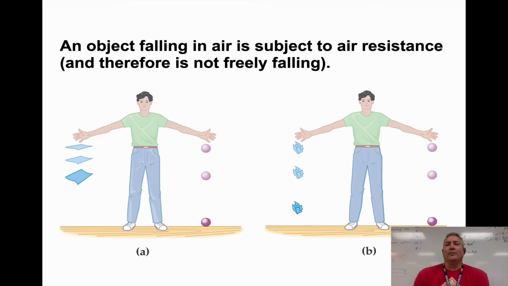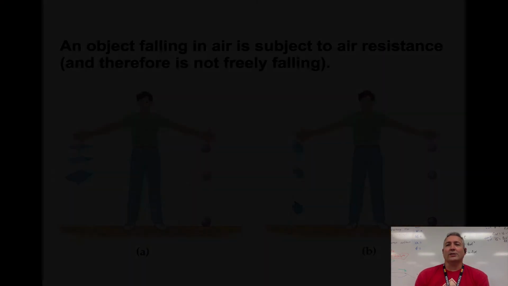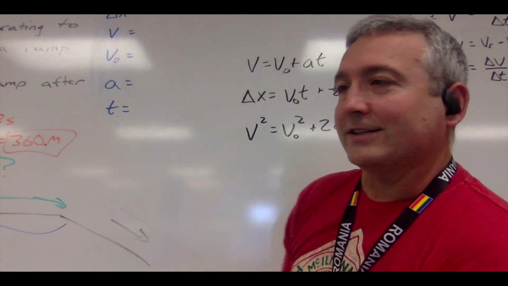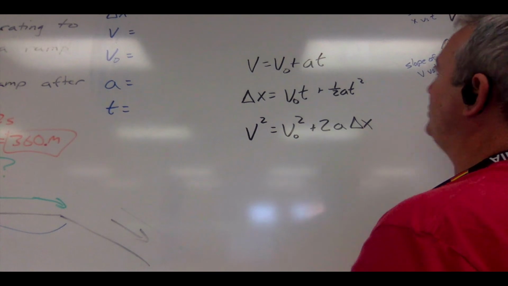All right. But bottom line is what we do with this then is use the same formulas when we have to do calculations, but instead of A for acceleration, we use g.